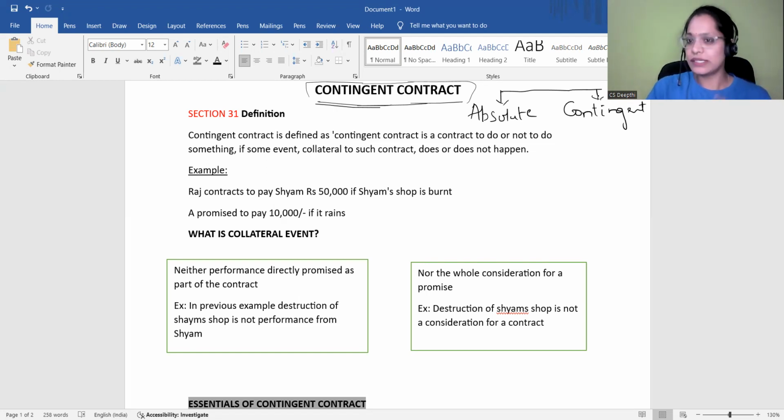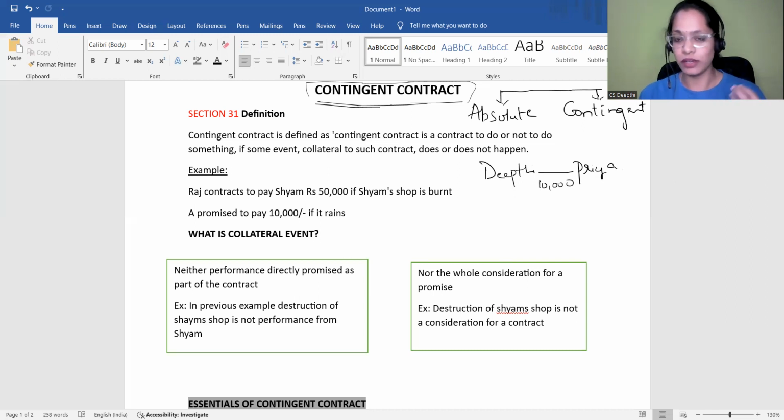Now let's discuss the definition. Now you'll get a clear idea about what a contingent contract is. For example, my name is Deepthi, right? So Deepthi enters into a contract with Priya saying that Deepthi promises to pay Priya 10,000 rupees if it rains today. You understood the contract, right? Deepthi promised to pay 10,000 rupees to Priya if it rains today. So what is this type of contract? It is a contingent contract.